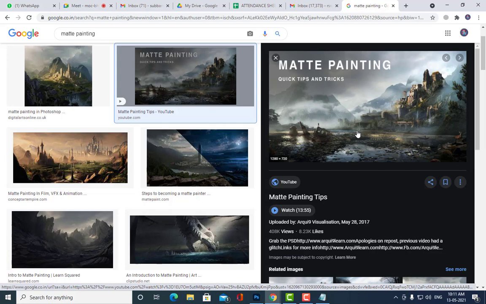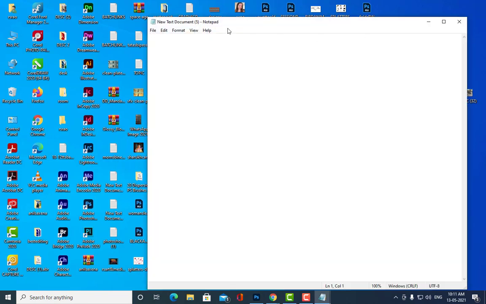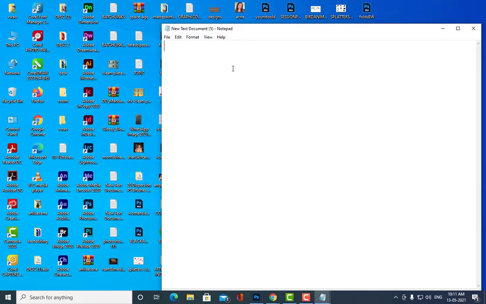Okay, so what are the requirements for matte painting? There are three things you have to keep in mind when you are doing matte painting. First thing is perspective. Second thing is color matching. Third thing is edge selection.